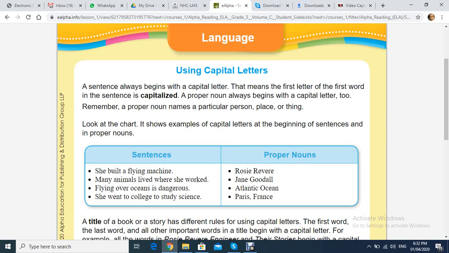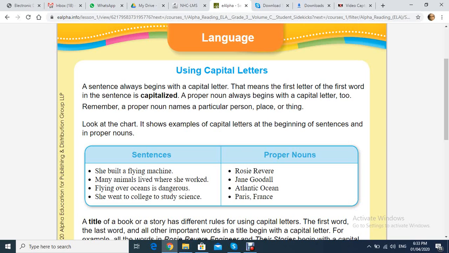When do we need or have to use a capital letter at the beginning of a word in a sentence?